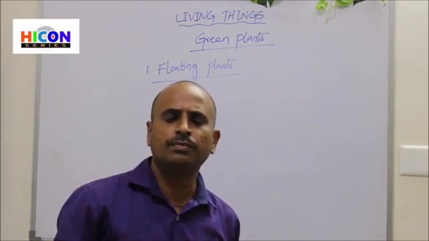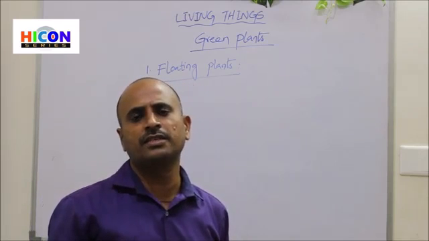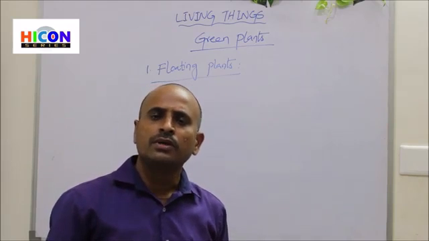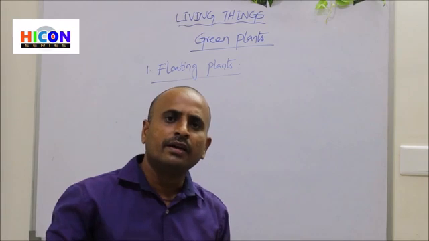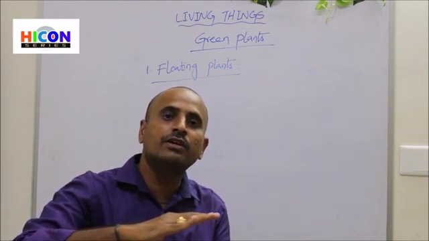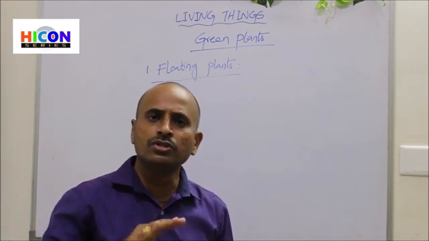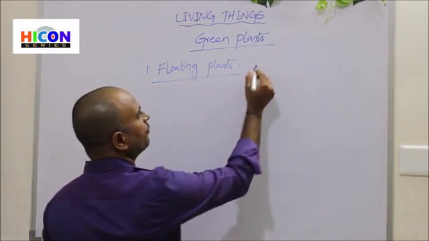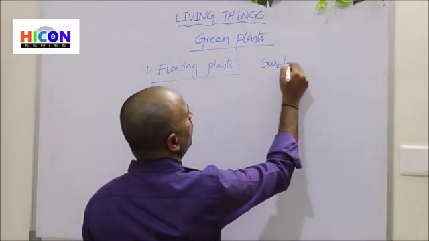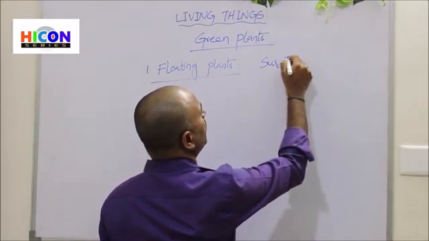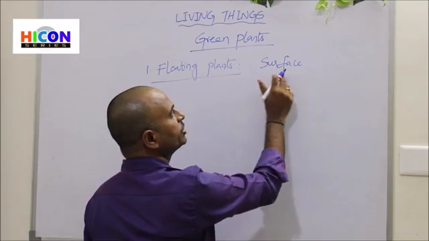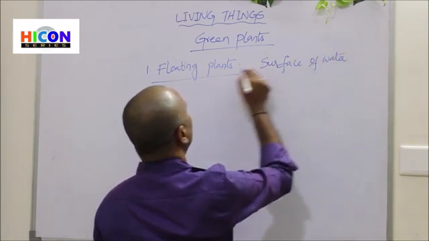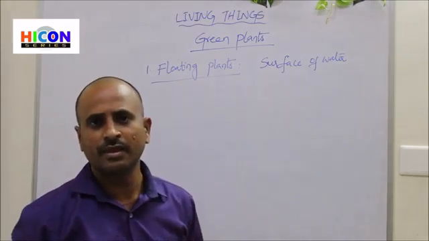If you observe ponds or lakes in villages or nearby your house or school, you will observe some plants growing and living on the surface of the water. Those plants which grow on the surface of the water are called floating plants.